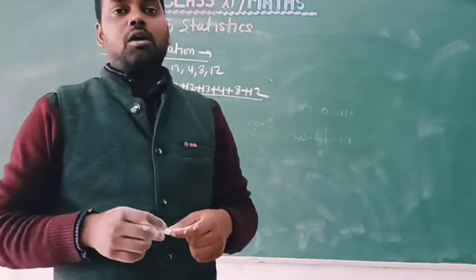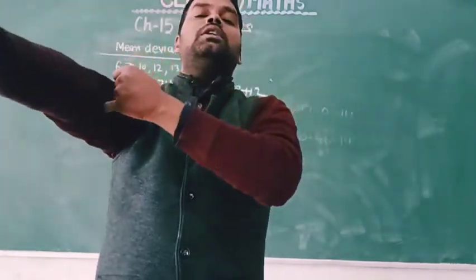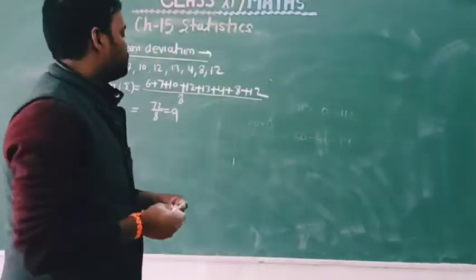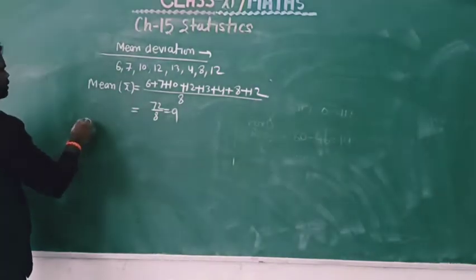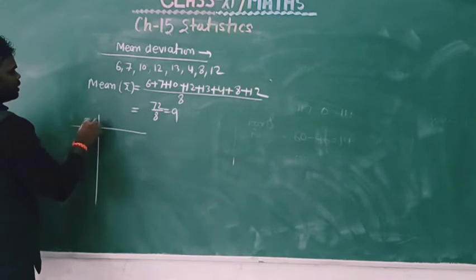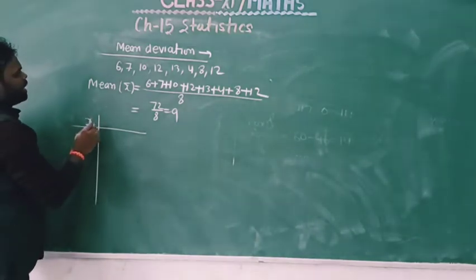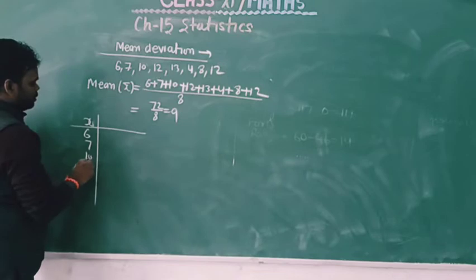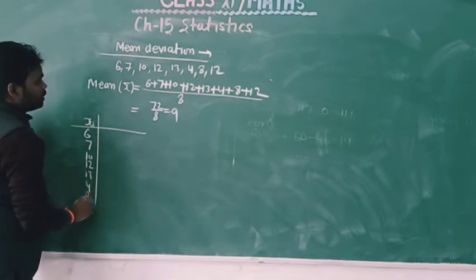Now find the dispersion from this fixed value for all observations. So here the values of x are 6, 7, 10, 12, 13, 4, 8, 12.